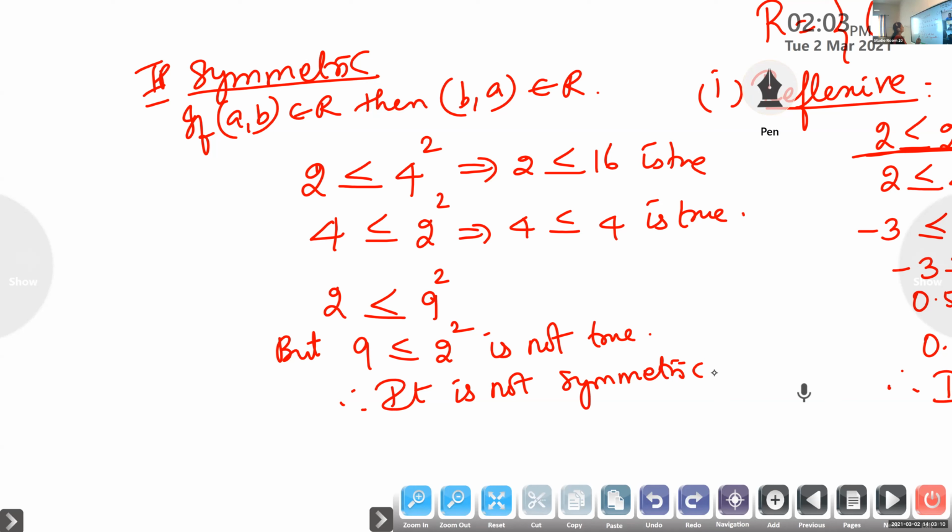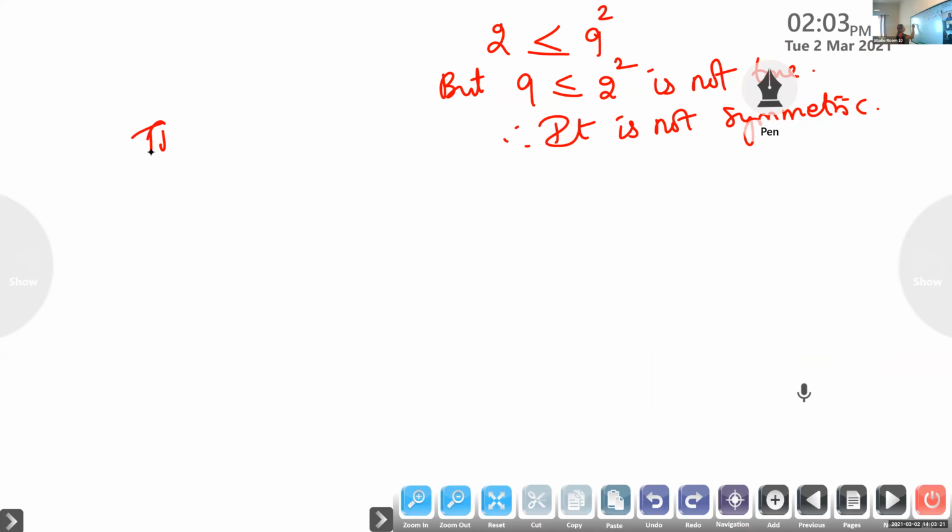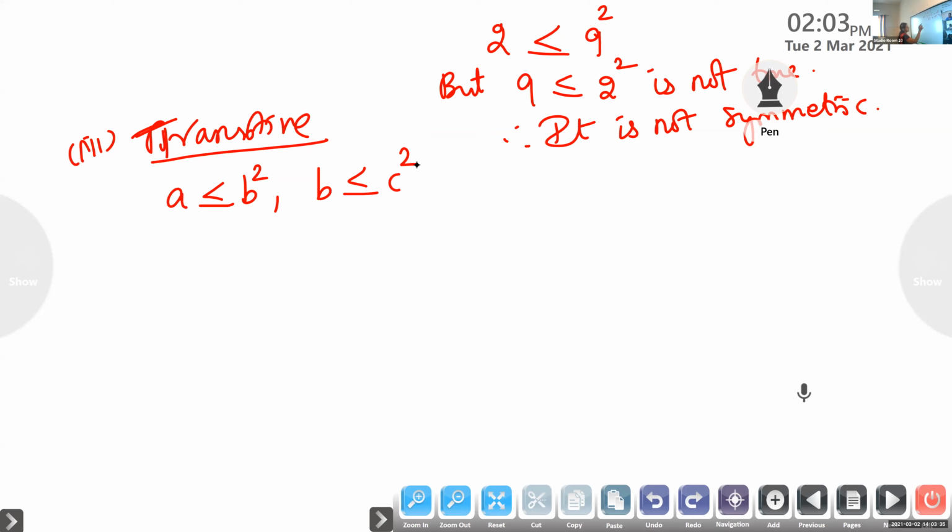Will it be transitive? Again you take the next numbers to check whether it is transitive or not. Third one we are going to check. Transitive means what is the condition we need? If A is less than or equal to B square, and B is less than or equal to C square, then A is less than or equal to C square.